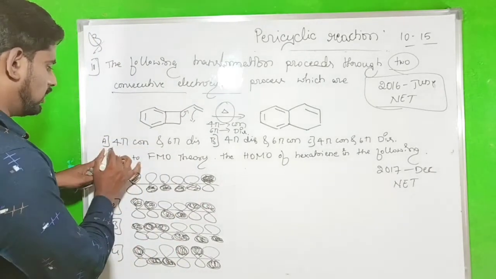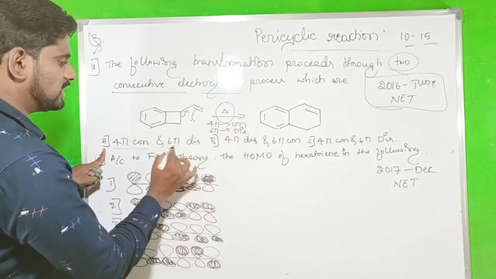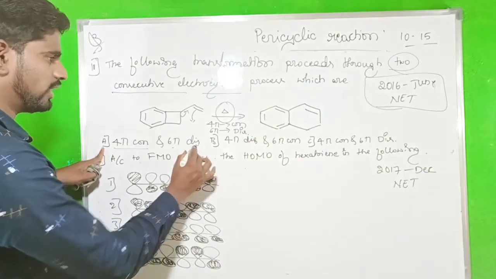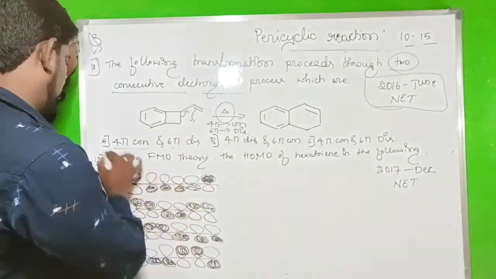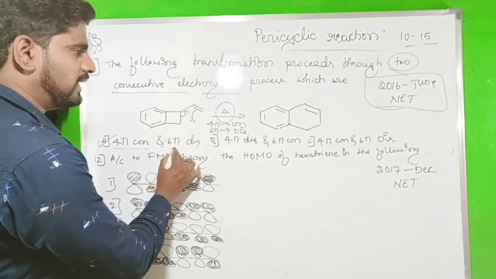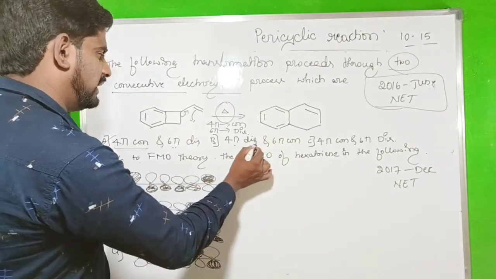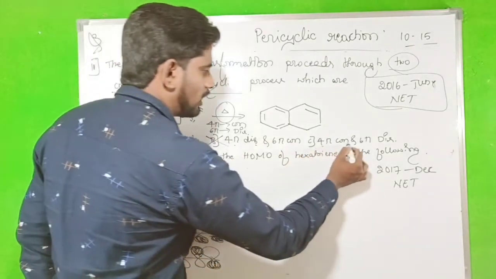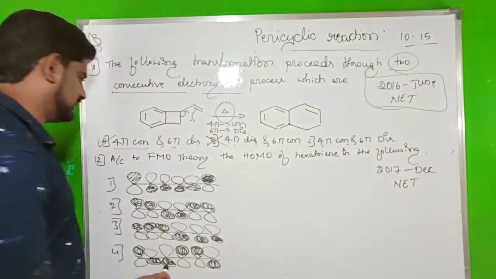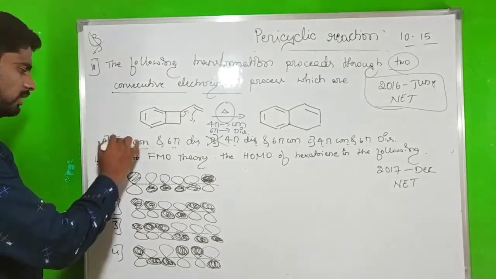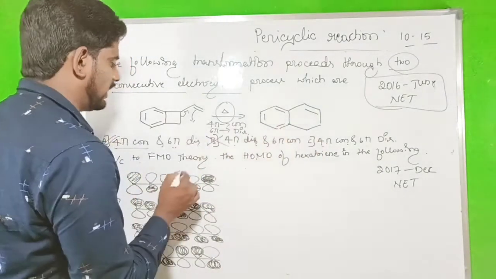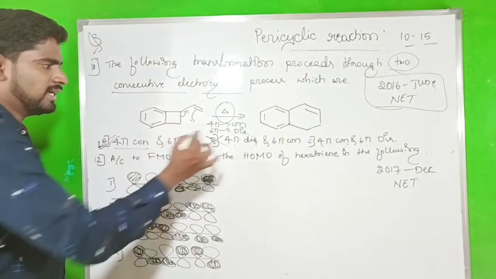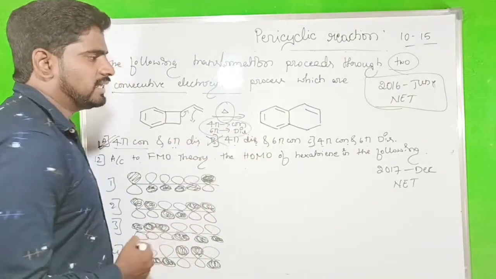So the first one, 4 pi conrotatory and 6 pi disrotatory, is correct. 4 pi dis and 6 pi con is not a correct option. The correct option is 4 pi conrotation and 6 pi disrotation.